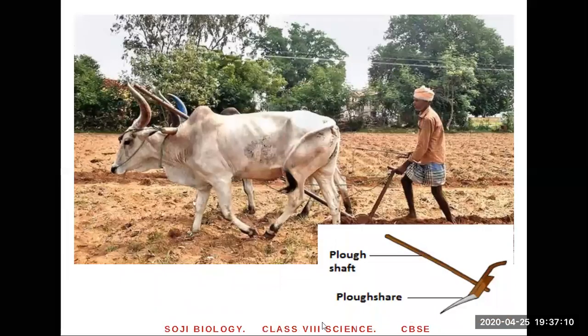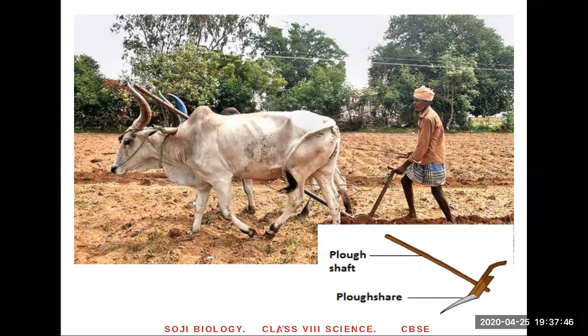How do you plow? Here you can see this is a traditional way of plowing the soil. The farmer fixes a plow, that's a shaft. You can see the shaft here. The shaft is fixed on the back of the neck of the bull, and it's pulling it, and the farmer is pressing. This is a handle that's in his hand. He's pressing the plowshare deep into the soil, and as it keeps pulling, it makes the soil loose. So that's the first device which is used for plowing.